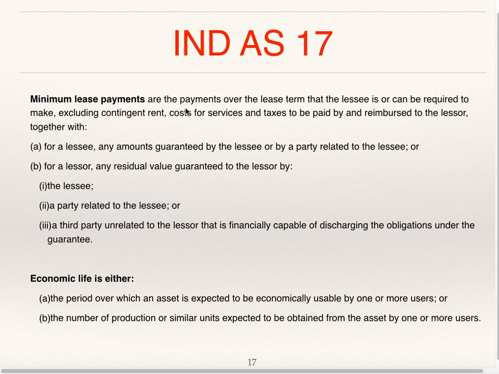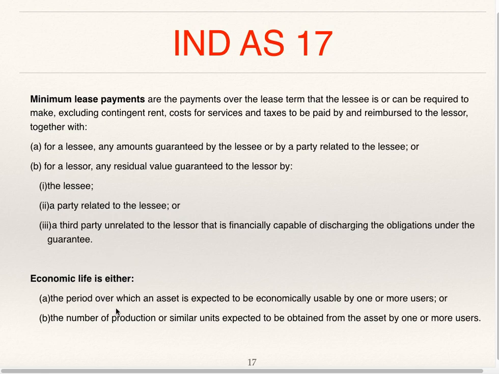Minimum lease payments are the payments over the lease term that the lessee is or can be required to make, excluding contingent rent, cost for services and taxes to be paid by and reimbursed to the lessor, together with, for a lessee, any amount guaranteed by the lessee or by a party related to the lessee, or for a lessor, any residual value guaranteed to the lessor by the lessee or a party related to the lessee or a third party unrelated to the lessor that is financially capable of discharging the obligations under the guarantee.